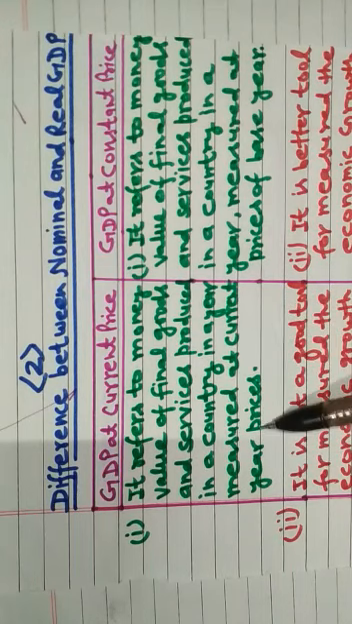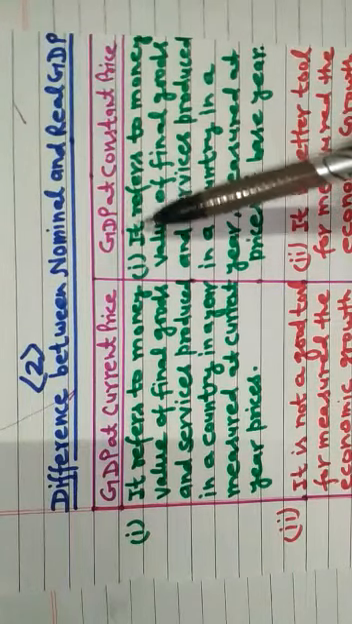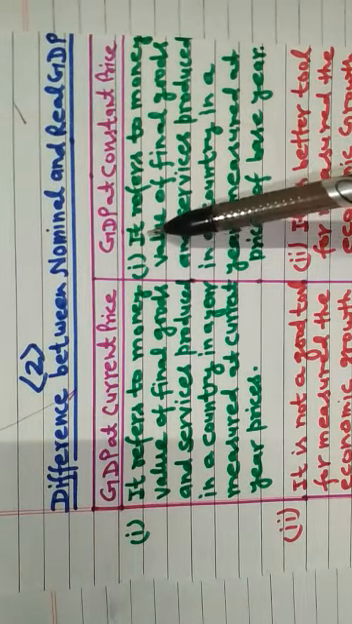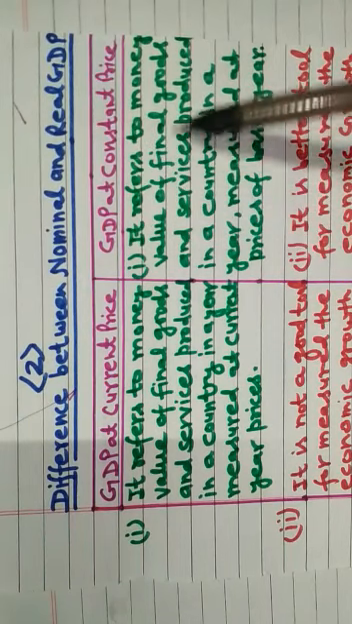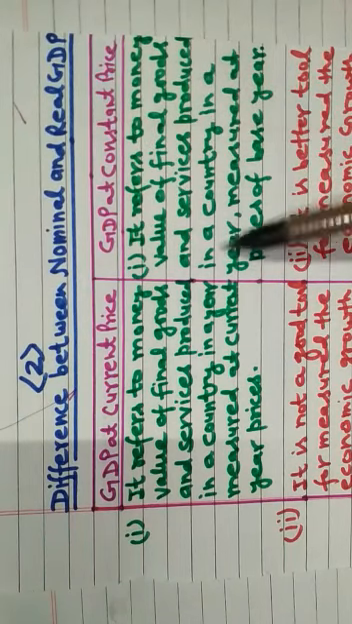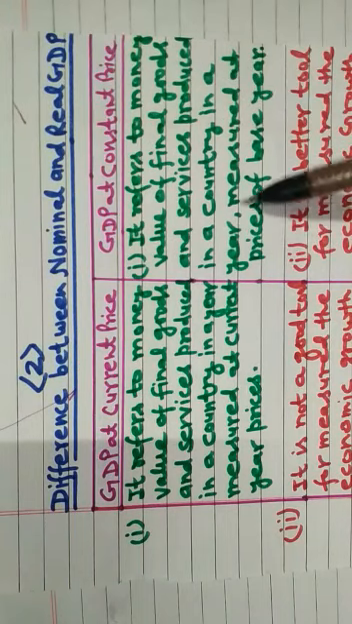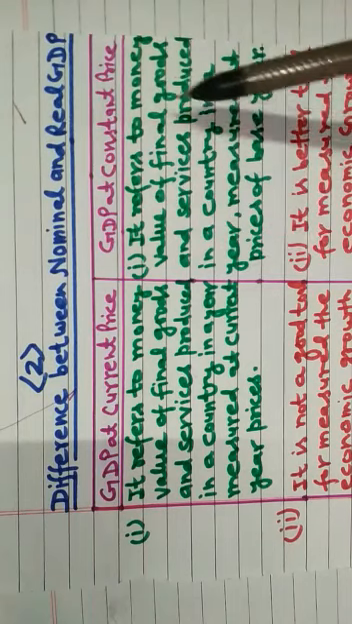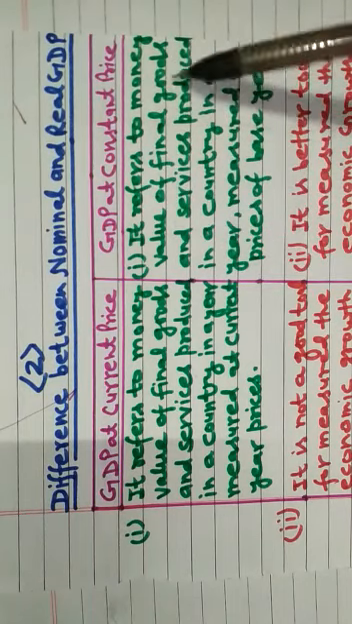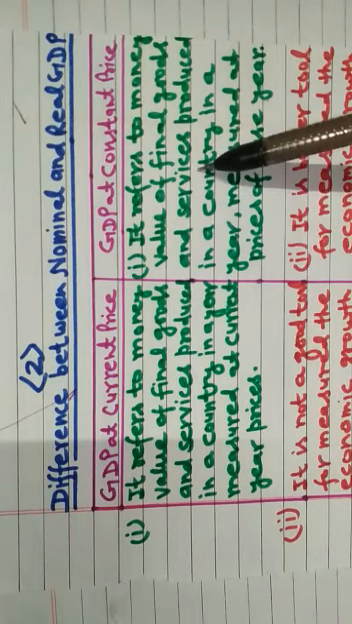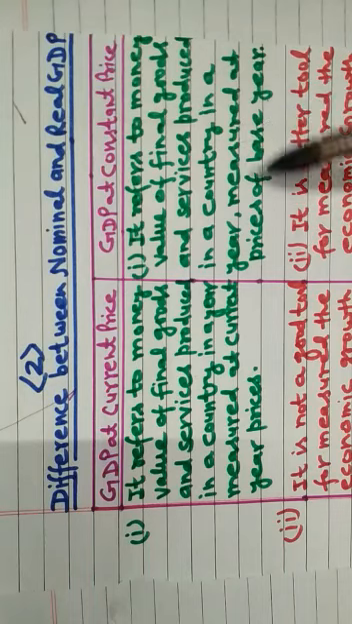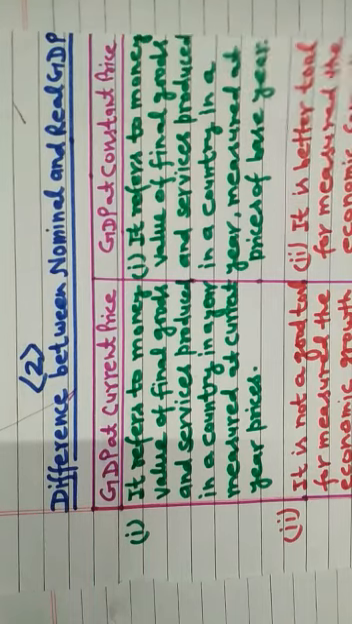measured at current prices. Now another side, that is real GDP, refers to money value of final goods and services produced in a country in a year measured at price of base year. So the main point, that is money value of final goods and services produced in a country during an accounting year measured at prices of base year. Now second difference.